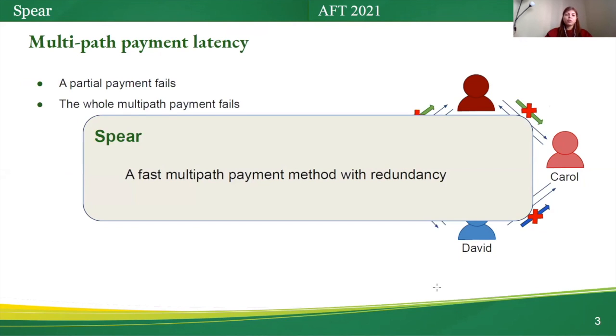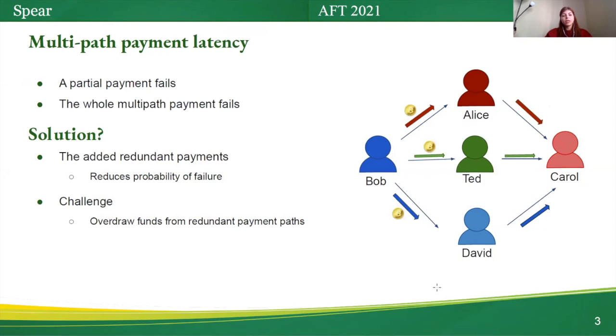To address this, we propose a fast multipass payment method with redundancy called Sphere. The added redundant payment basically reduces the probability of failure. However, adding redundant payments is challenging. It is because Carol may overdraw funds from redundant payment passes.